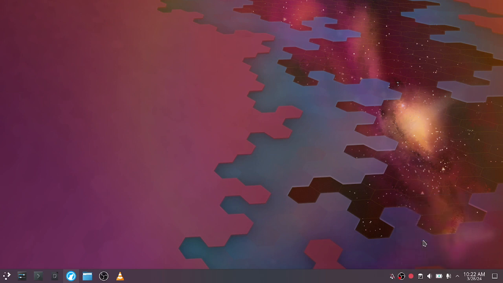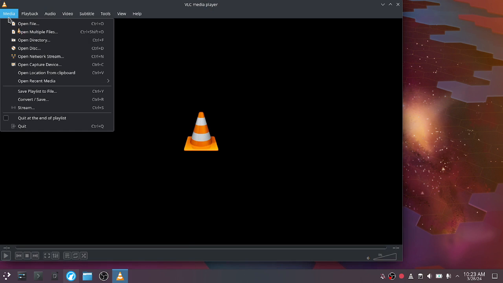What's going on, everybody? So today I'm going to show you how to troubleshoot basically any technical problem that you might be facing. Currently I'm facing a problem with VLC Media Player. When I attempt to open video files, most of the time it just closes out the program entirely without actually opening the files.